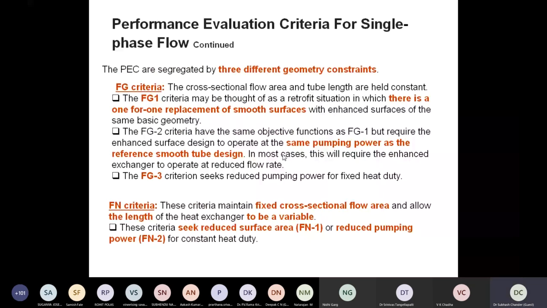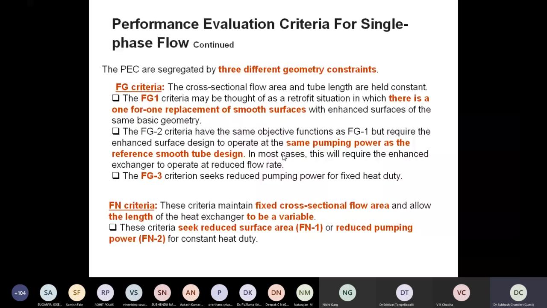So one thing is that we have to compare their pressure drops also, and we have to compare their heat transfer aspects also, and we have to develop some respective conclusion as to whether we are going to get some overall gain or not, right? So that we'll see in forthcoming slides. So for deciding whether it is going to give me the benefit or not, different criteria are listed in the literature.